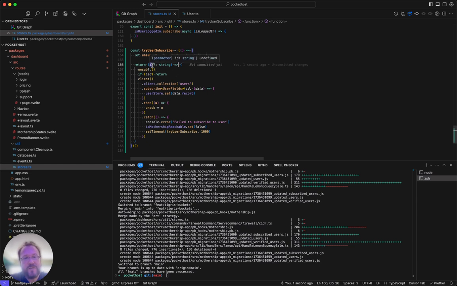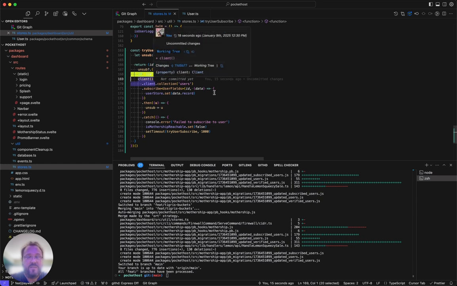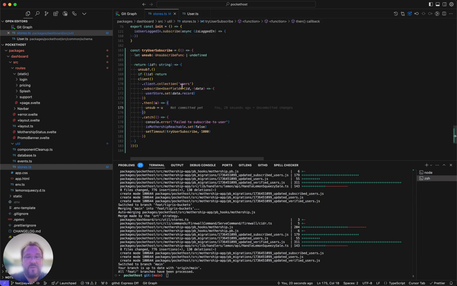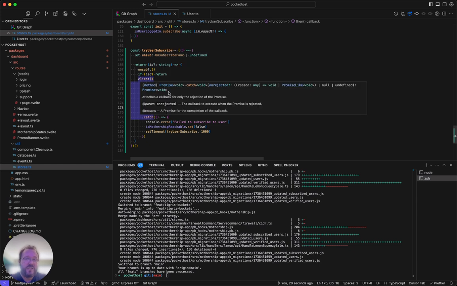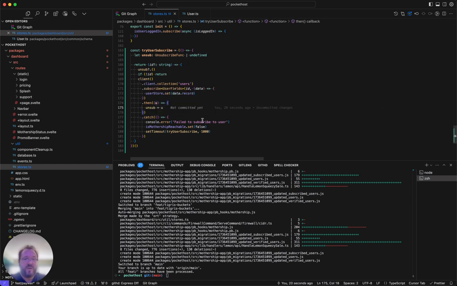If you pass an ID in, it will unsubscribe from the previous one and then do nothing if there's no ID. If there is an ID, then it will subscribe to that user's collection and set the user store when it updates.